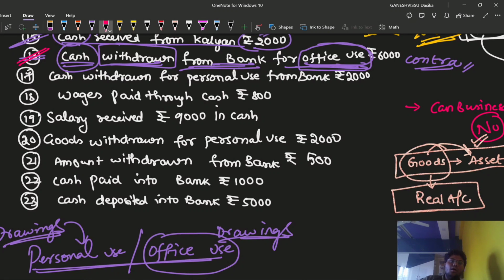Now the sixteenth is completed. Now we are going to go for the 17th transaction, which is cash withdrawn for personal use from bank, rupees 2,000, friends. Same transaction, but it is for personal use. If the word personal use is mentioned, then we need to introduce the word drawings.